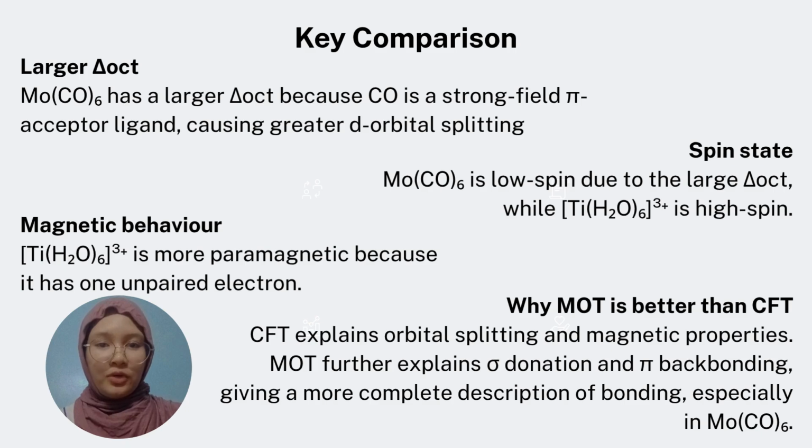Another important difference is the bonding. CFT explains orbital splitting, spin state, and magnetic behavior, but it cannot explain the nature of the metal-ligand bond. Molecular orbital theory provides a deeper explanation by describing orbital overlap. In molybdenum hexacarbonyl, CO not only donates electron density to the metal through sigma bonding, but also accepts electron density back through pi back bonding. This additional interaction strengthens the metal-ligand bond and increases the stability of the complex. Therefore, CFT is useful for predicting electronic properties, while molecular orbital theory gives a more complete explanation of bonding, especially in complexes containing pi acceptor ligands such as CO.